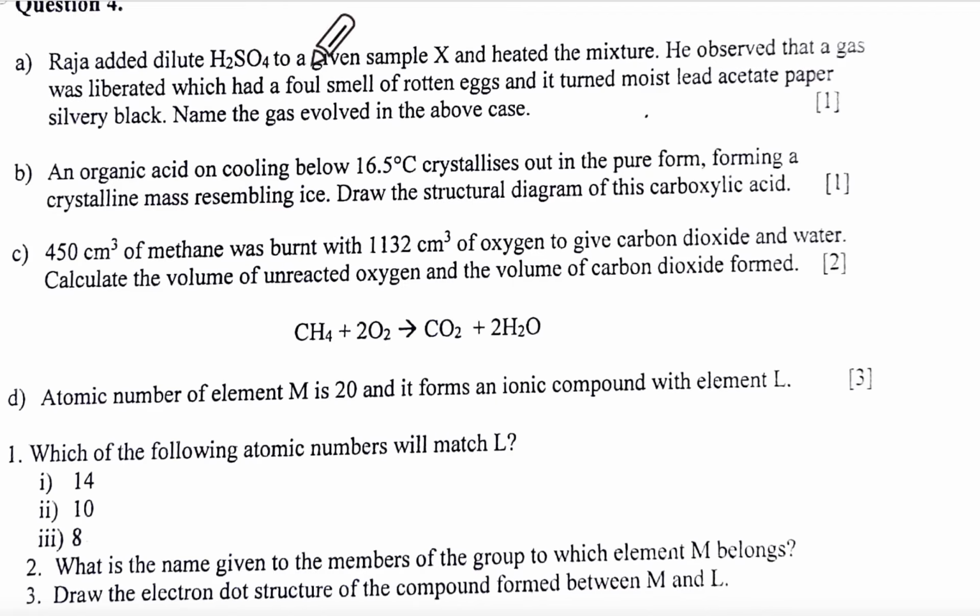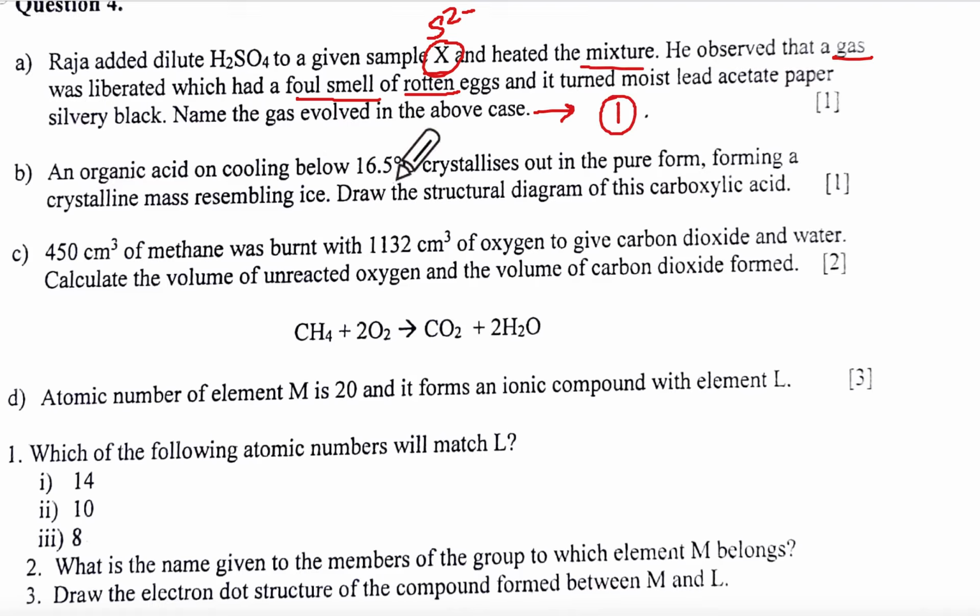Raja added dilute H2SO4 to some eggs and then heated the mixture. He observed that the gas liberated had a foul smell of rotten eggs. So if rotten eggs, that means these eggs must be having sulfide. Correct? Name the gas evolved. Oh dear, hydrogen sulfide. You can get that 1 mark, yes or no?